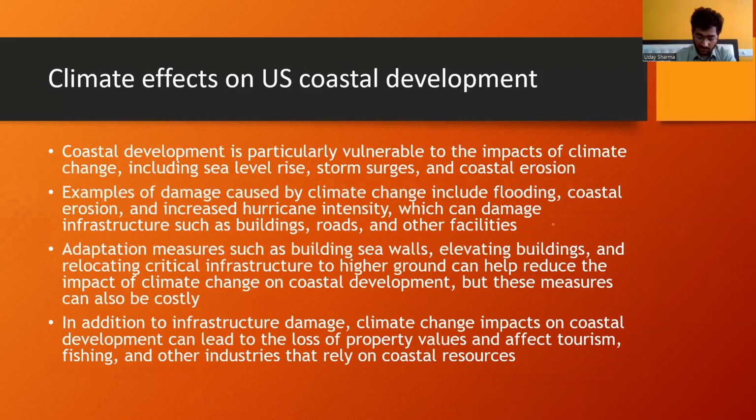Adaptation measures such as building sea walls, elevating buildings, and relocating critical infrastructure to higher ground can help reduce the impact of climate change on coastal development. But these measures can also be costly. Sea walls are boundary-type walls between the sea and the mainland, and elevating buildings means raising them above ground level to a safer level from flooding.